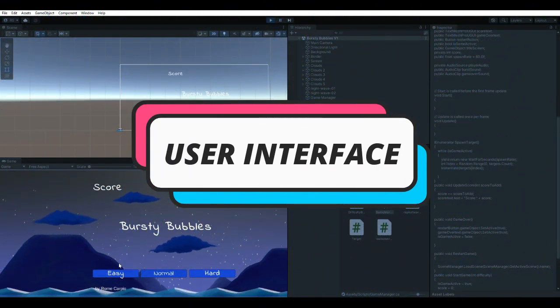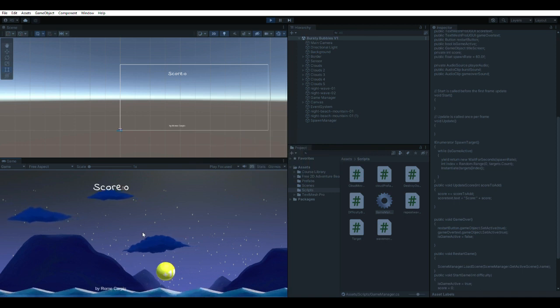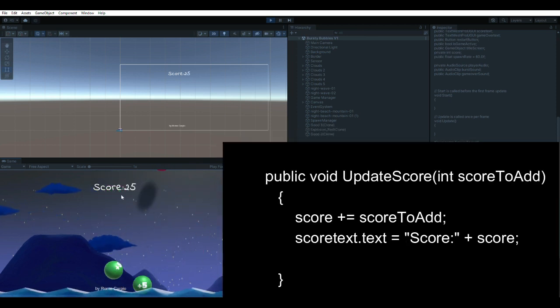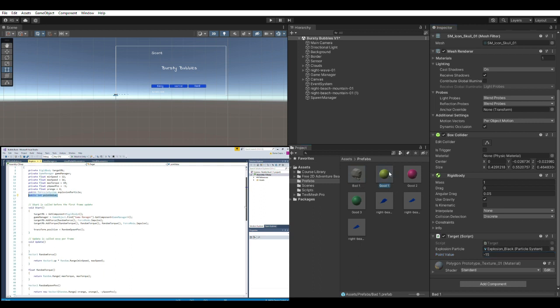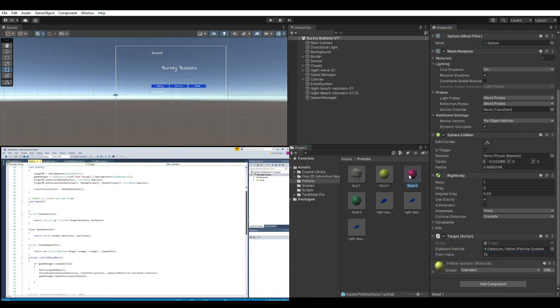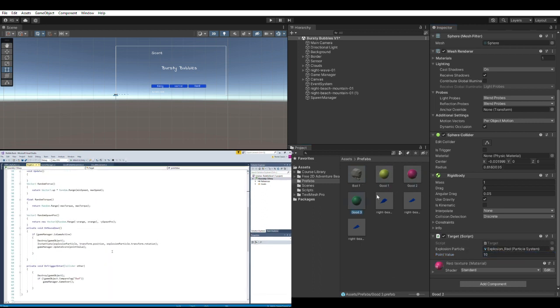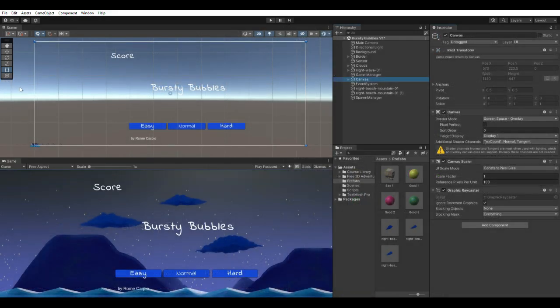Here's a sample prototype I made for game user interface. This is a click and destroy game. Within this game, you have a game manager script that manages the score system. I had also designed point values for targets, and I have created good and bad targets. Obviously, if you click the skull, you get a deduction, and if you miss any of the colored balls, then it's game over. I had created other UIs here, such as the game over text and the restart button.